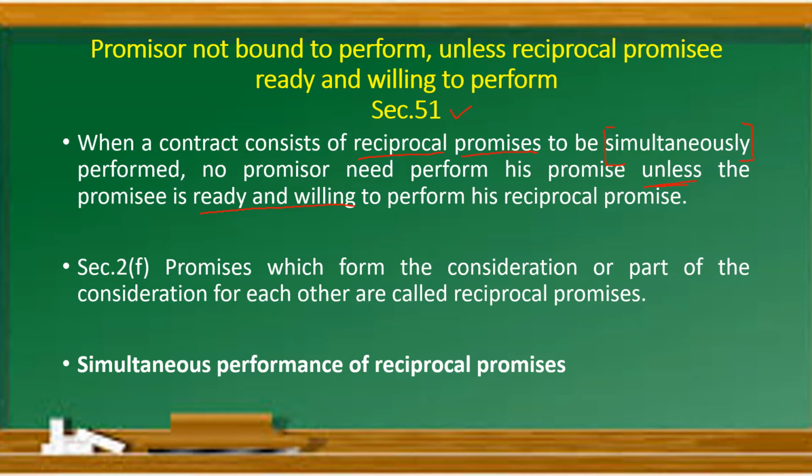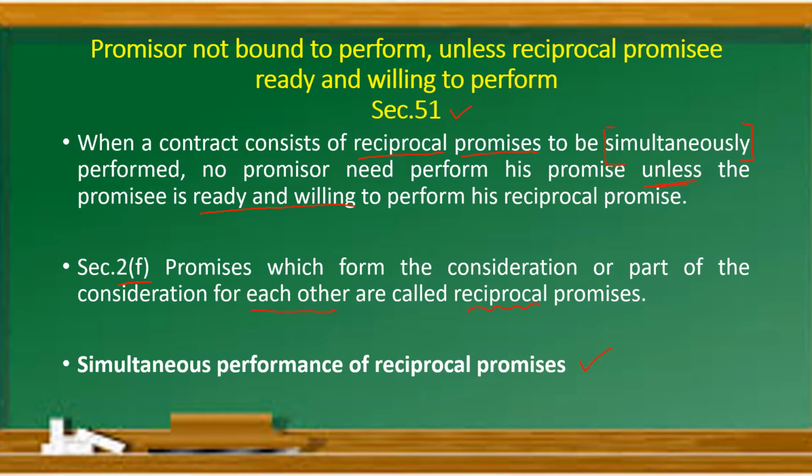See, what is the condition? The promisee should be ready and willing to perform his part of the promise. Then only the promisor is required to perform his promise. So, what do you mean by reciprocal promise here? Promises which form the consideration or part of the consideration for each other are called reciprocal promises. Already we have seen this under section 2 subsection (f). So what is important? Simultaneous performance of the reciprocal promises. Both performances have to be done at the same time, right?